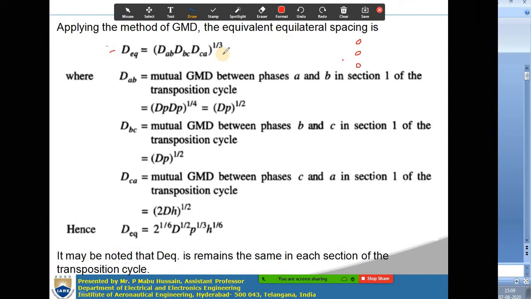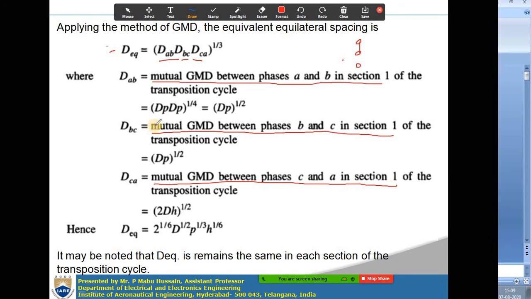But when you consider the double circuit transmission line, now Dab, Dbc and Dca are different. Dab is the mutual GMD between phases A and B in section 1 of the transposition cycle, Dbc is the mutual GMD between phases B and C of section 1, and Dca is the mutual GMD between phase C and phase A in section 1 of the transposition cycle.